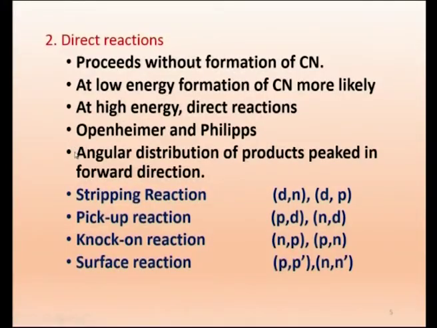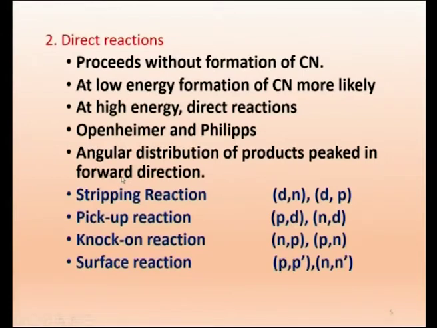Because they have very high energy, they do not get scattered or absorbed easily. So, all direct reactions have an angular distribution of products peaked in the forward direction. If you have a detector only in the forward direction, more of the particles will be detected, whereas in compound nucleus formation we will get an angular distribution.